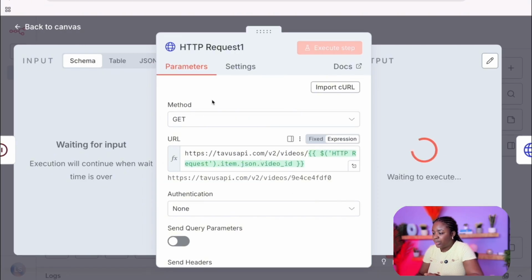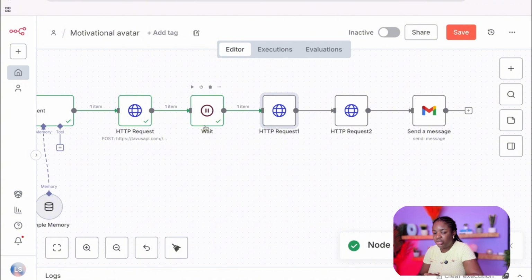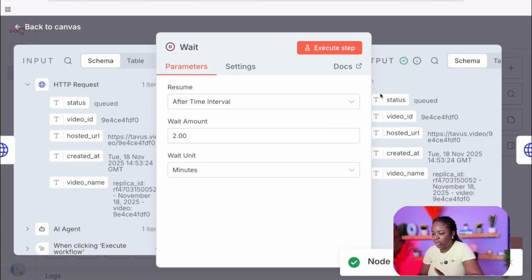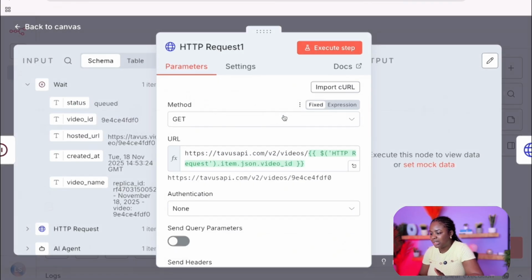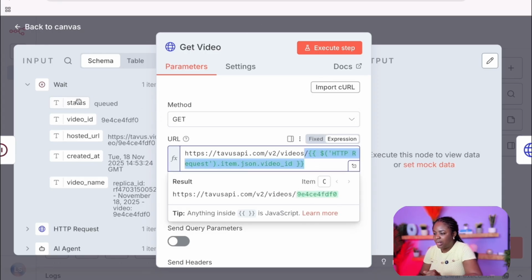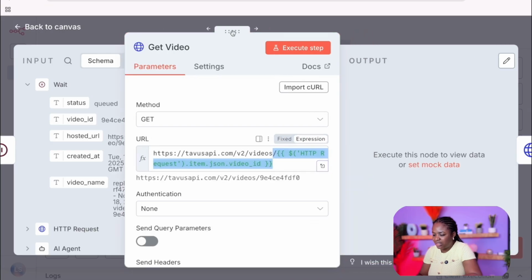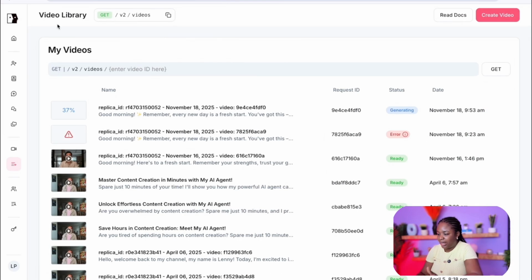All right, so the get video endpoint really needs the video ID. And remember, we got the video ID from our previous step. This is the video ID we got, which is this one, okay? So we are just going to pass our video ID to the next node, which is getting the video. And it's always a good practice to give a good name to your nodes. So we already have the video ID in here, so we just need to drag that. And then if I execute now, most likely it's going to fail because it's not complete yet. Okay, so we pass the video ID and we also pass the API key.